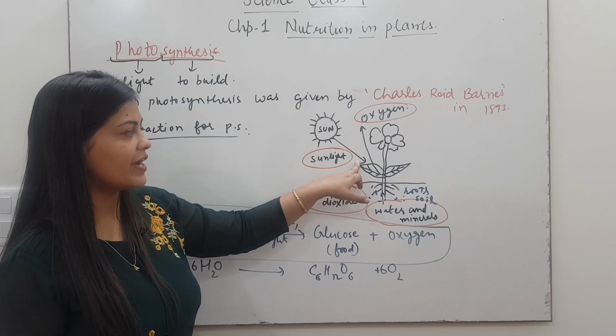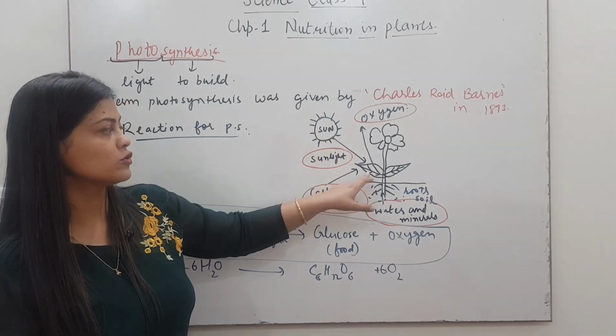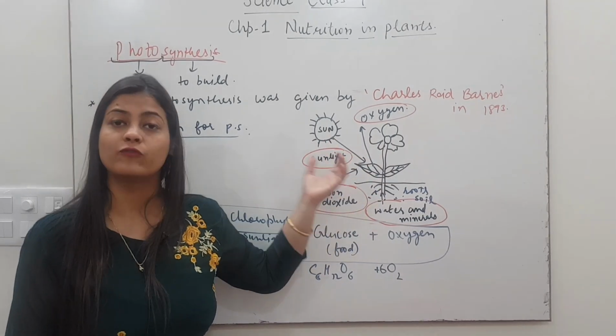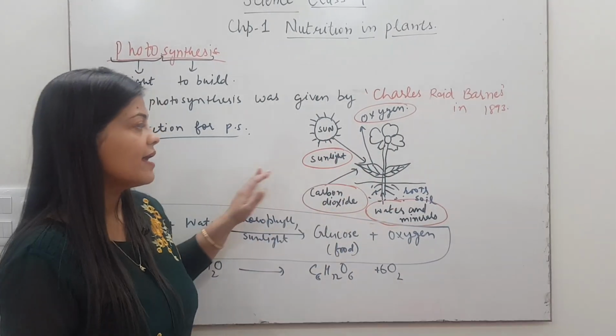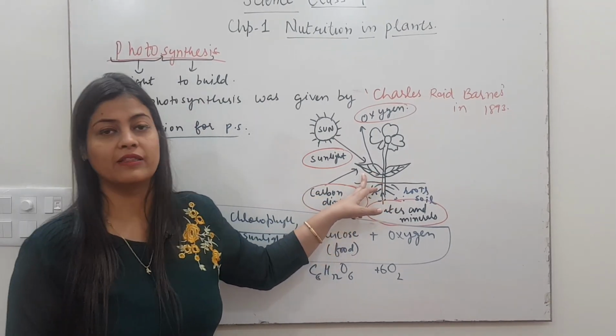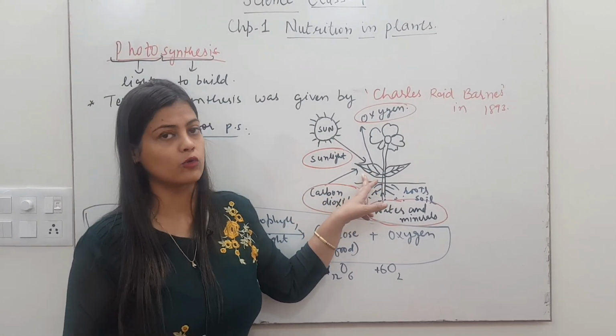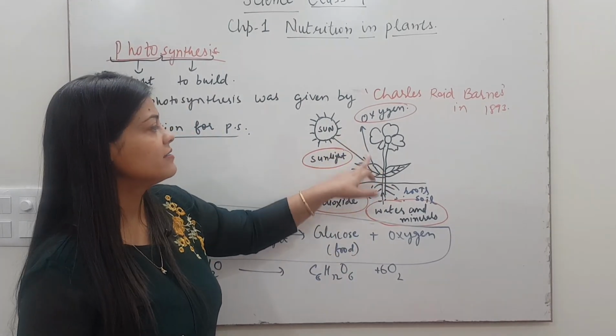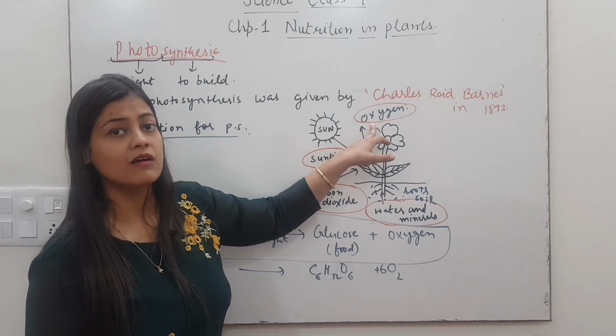The sun is providing the sunlight. I have shown the arrows towards the leaf, because the leaf is the portion where photosynthesis actually takes place. And why does it happen in the leaves? Because the leaf has chlorophyll in it, because it is green in color, and chlorophyll is the green pigment which is responsible for photosynthesis. And the outer arrow you can see here is the oxygen.